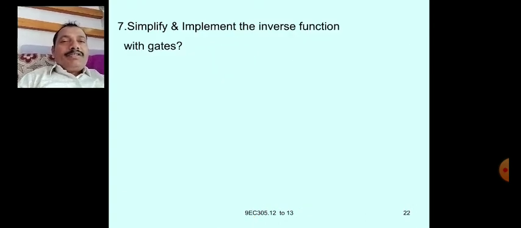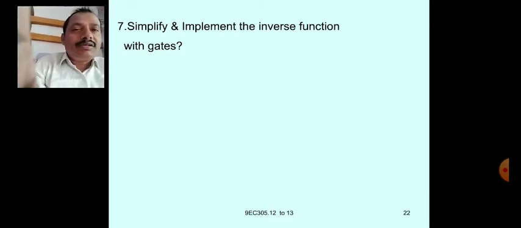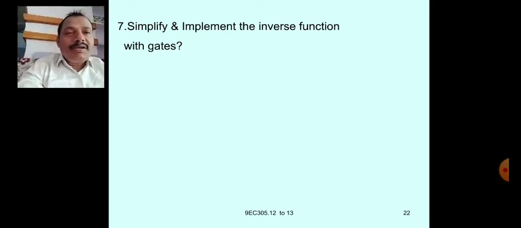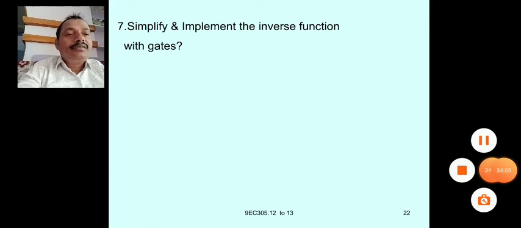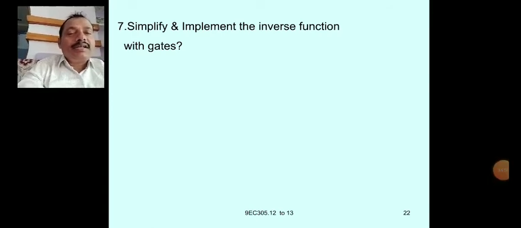Next, simplify and implement the inverse function with gates. Simplification using Boolean laws. After that, implement that function with gates. Okay, let us see.